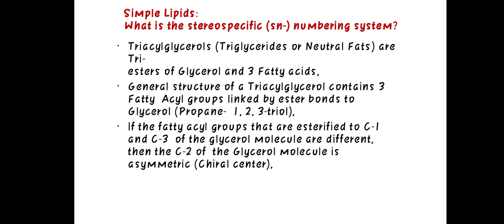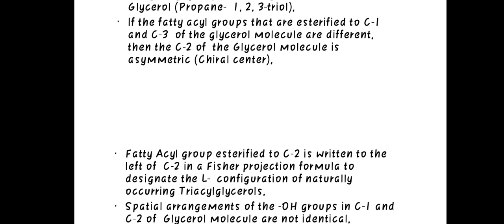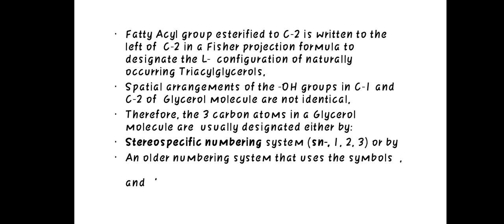If the fatty acyl groups esterified to C1 and C3 of the glycerol molecule are different, then C2 of the glycerol molecule is asymmetric. The fatty acyl group esterified to C2 is written to the left of C2 in a Fischer projection formula to designate the L configuration of naturally occurring triglycerol.